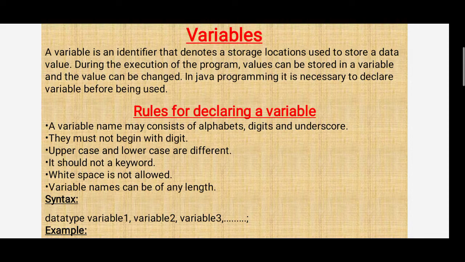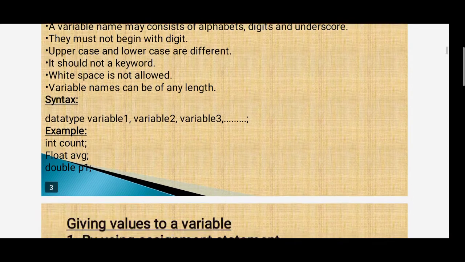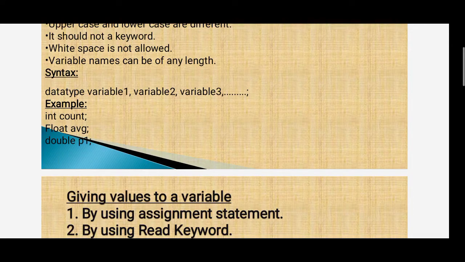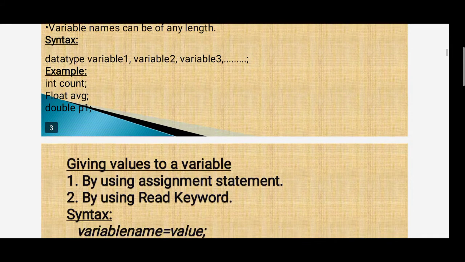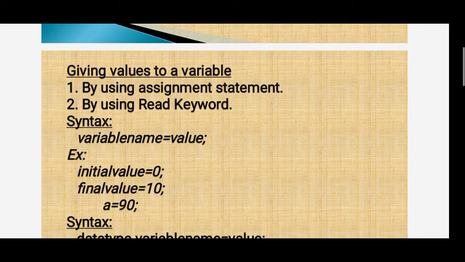Syntax: data type variable1, variable2, variable3. Example: int count, float average, double v1. Here we see how to give values to a variable.